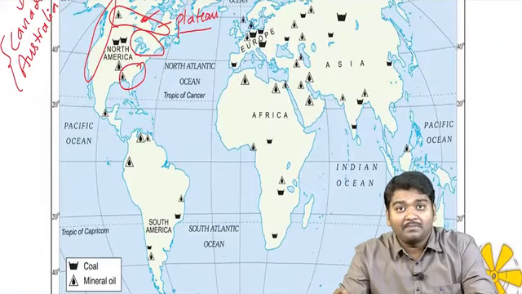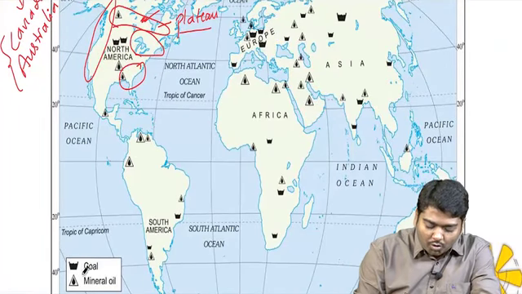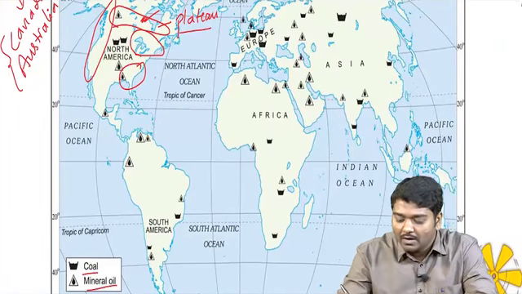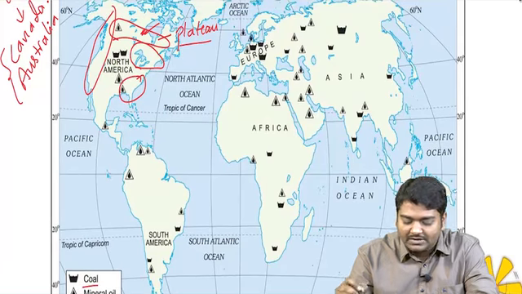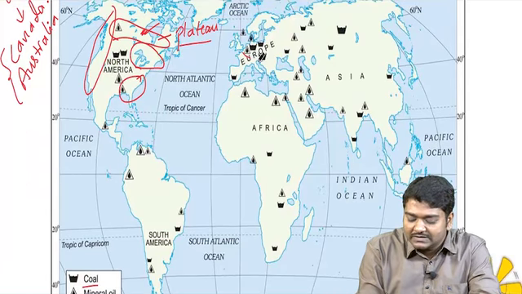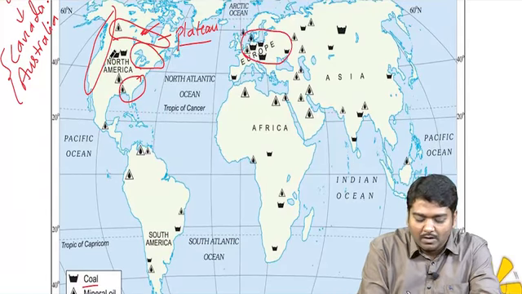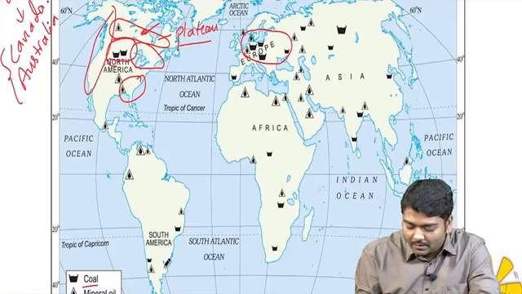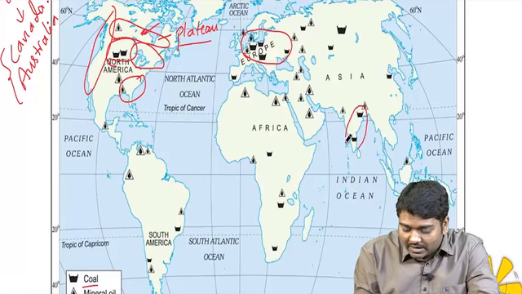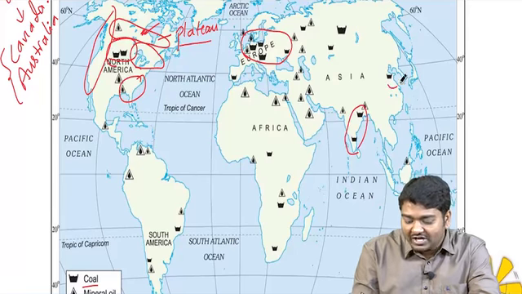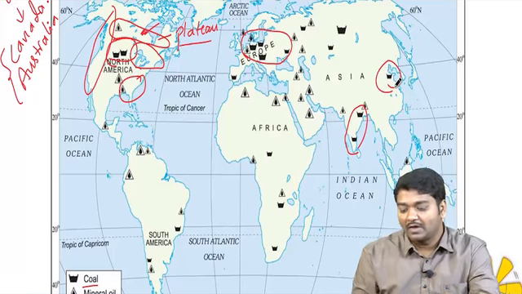Then please remember the map for coal and mineral oil. Can you see that coal is present in Europe, North America, India also has coal, China has coal in this region.